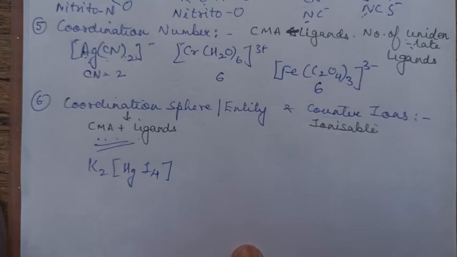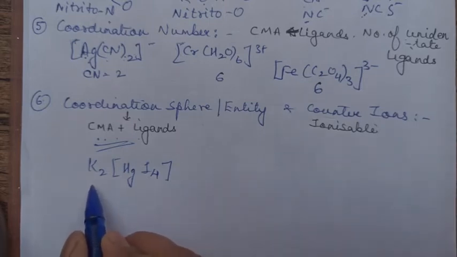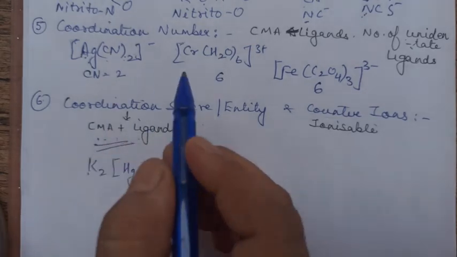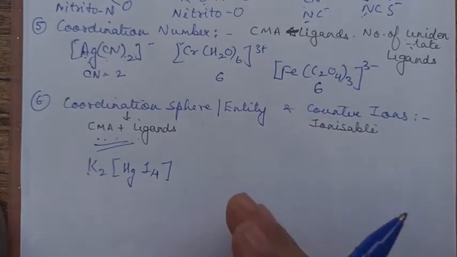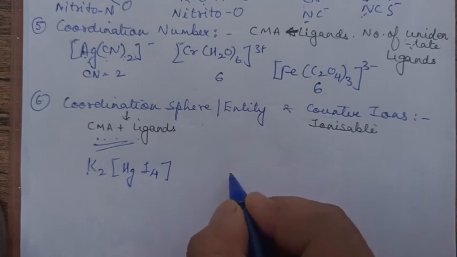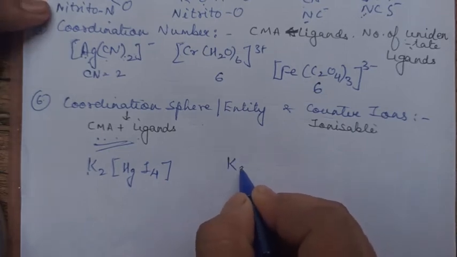And all the primary valencies, we say they are ionizable. Secondary valency is not ionizable. So in this case, what is the counter ion? 2 potassium ions. These were only ions. In case a complete molecule is written, a complete coordination complex is written, say if I write